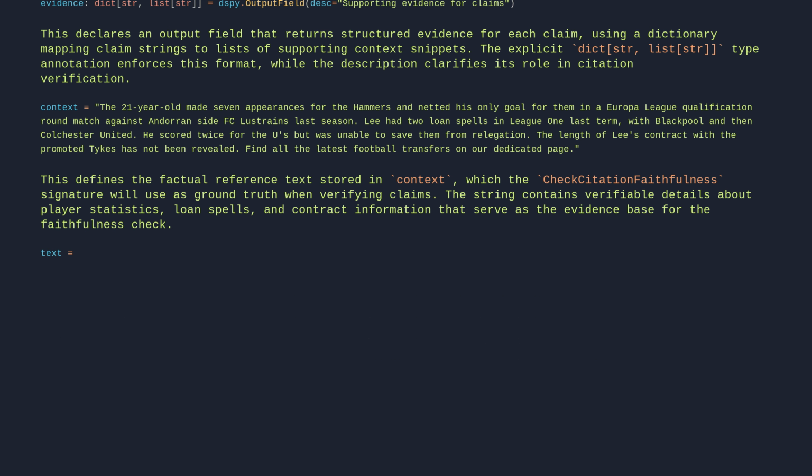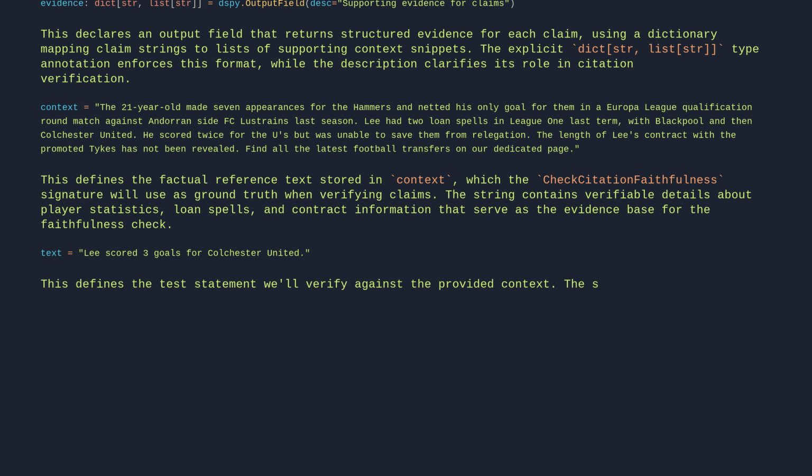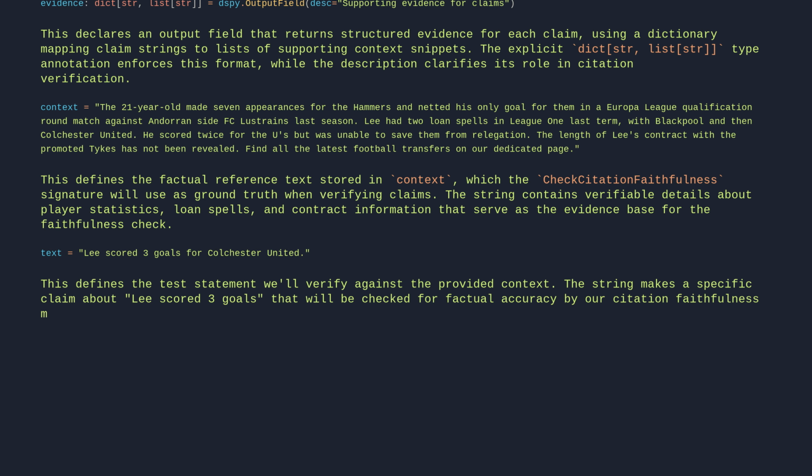text = "Lee scored 3 goals for Colchester United." This defines the test statement we will verify against the provided context. The string makes a specific claim that Lee scored 3 goals, which will be checked for factual accuracy by our citation faithfulness module. faithfulness = dspy.ChainOfThought(CheckCitationFaithfulness).